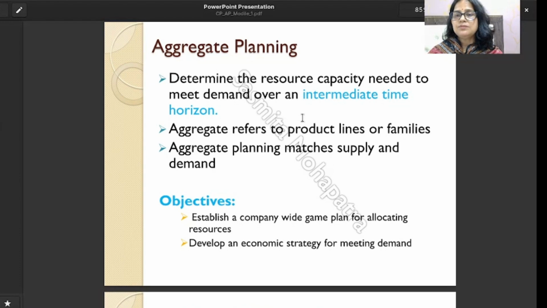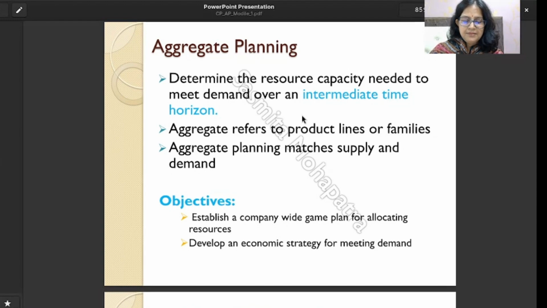It depends on the type of organization, but it is mainly in months. Sometimes it is also extended to 24 months. So it starts from 3 months to 24 months. That is called aggregate planning, intermediate time horizon, or we can also say tactical or corporate level planning.